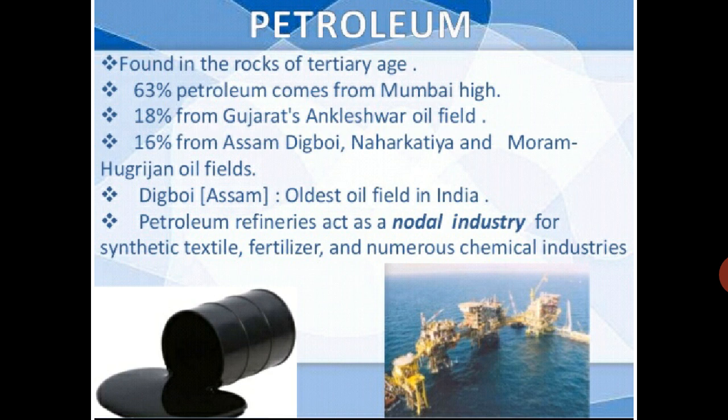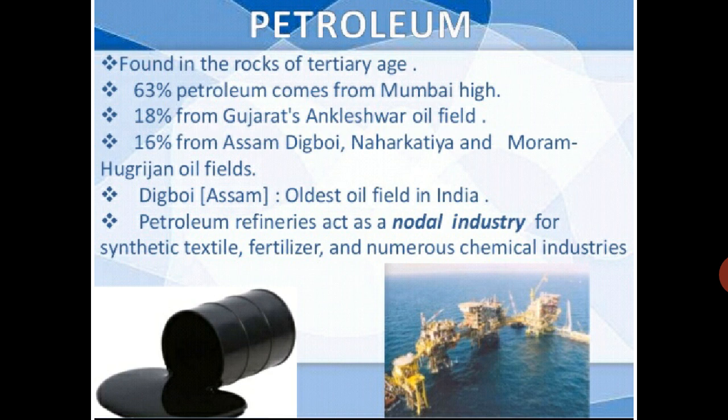Between the layers of rock they drill the oil, and then it is sent to refineries, where the crude oil is processed to produce a variety of products like diesel, petrol, kerosene, wax, etc. And all these petroleum products are called black gold.